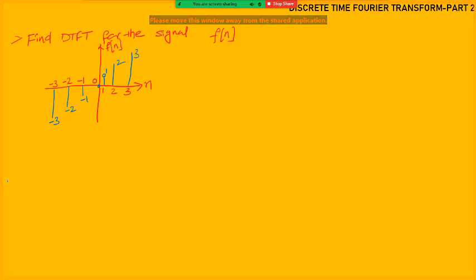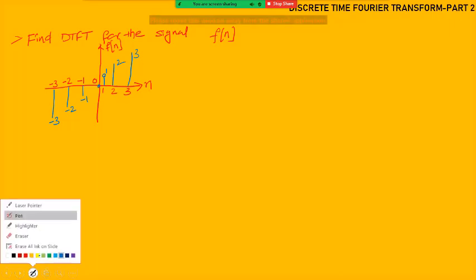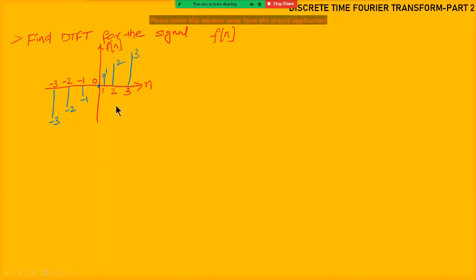Okay, we'll solve this one. Similarly to what we did in the previous problem, we have to solve it in the same manner. So we need to find the DTFT, which I am representing with F of omega, because the given signal is f of n. The formula is sigma, n from minus infinity to plus infinity, f of n e power minus j omega n.